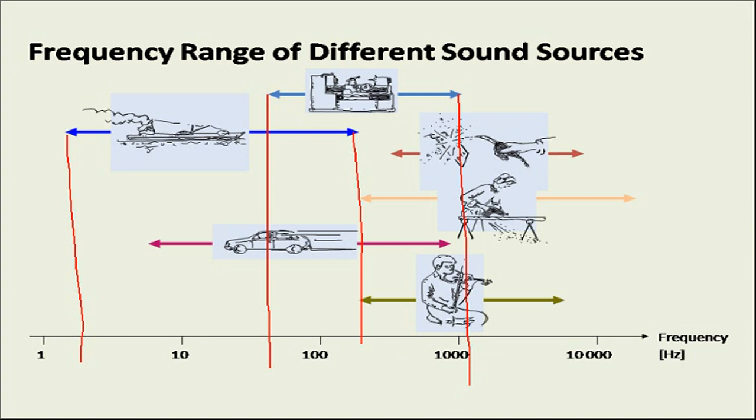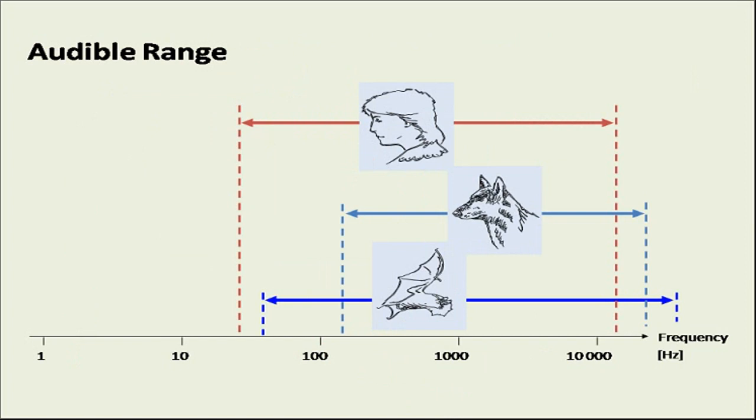Similarly, the human ear and other animals can listen to sound frequencies of different ranges. So we can listen from 20 hertz to 20,000 hertz. So this is the range of a human being. While the bat hears a range higher than the human being. Okay, and the dog hears from around 300 hertz to more than 30,000 hertz. This is the range of frequency which a dog can hear.